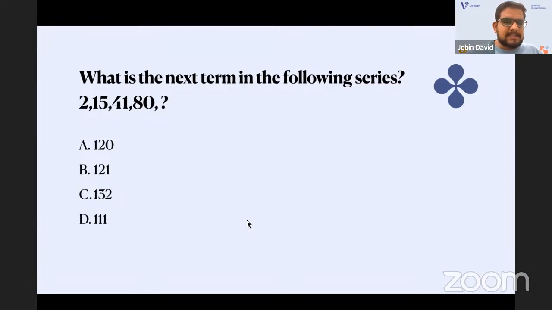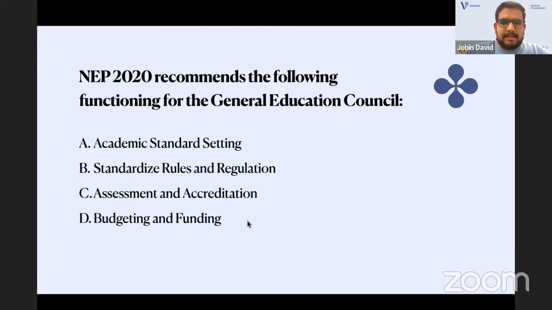So when you take the common difference, it is 13. The multiples of 13. The next number will be 132. We can check it. The next number will be 132. The answer, yeah. And on to the next question.